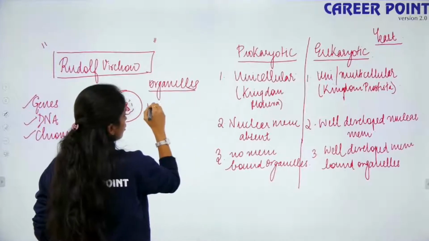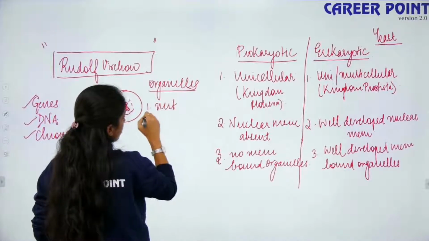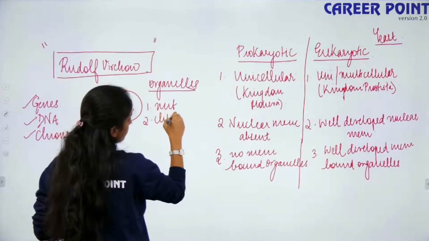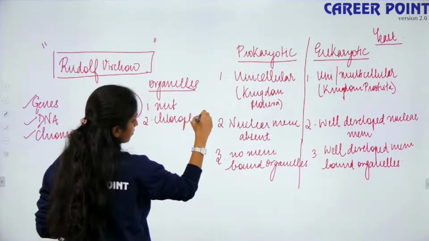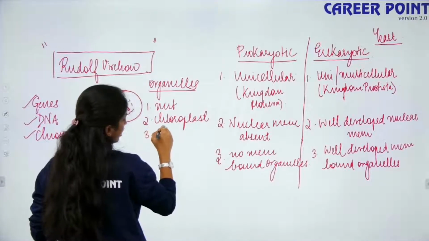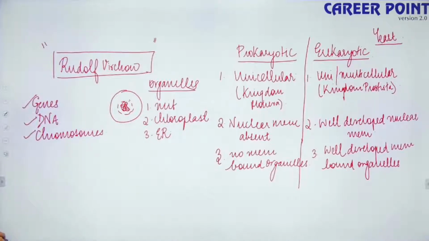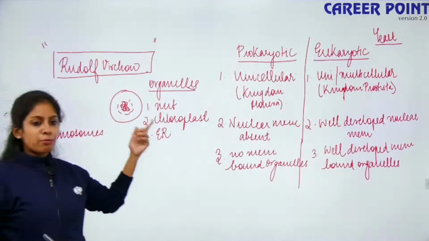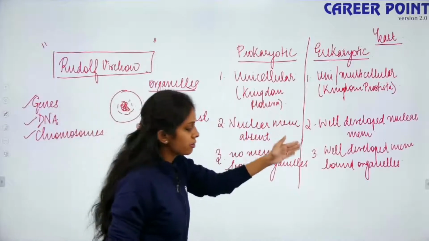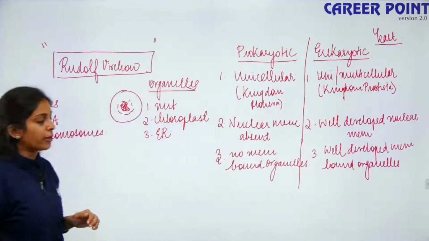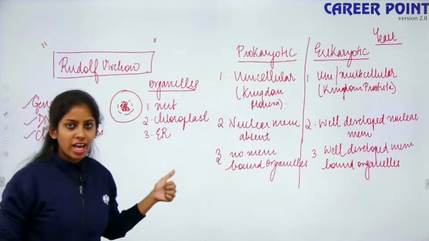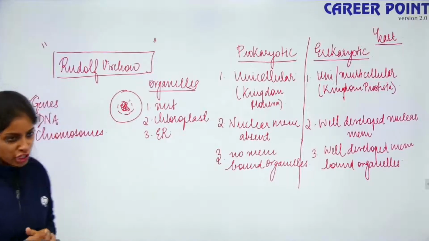So what are organelles? This includes your mitochondria, your chloroplast, your endoplasmic reticulum. So all of these are membrane bound organelles. That is absent in case of your prokaryotes and it is present in case of your eukaryotes.